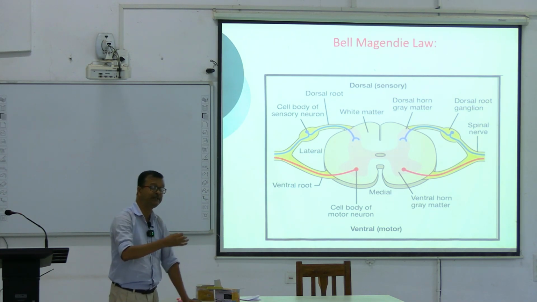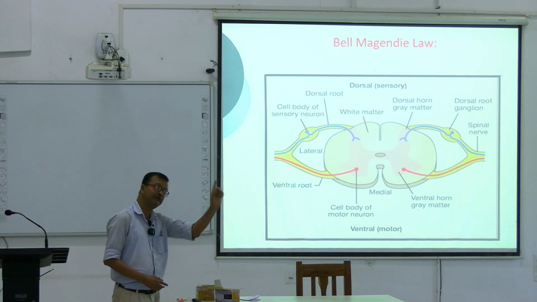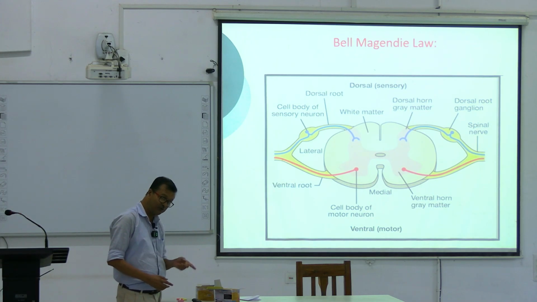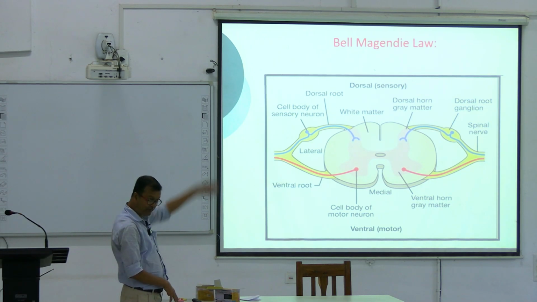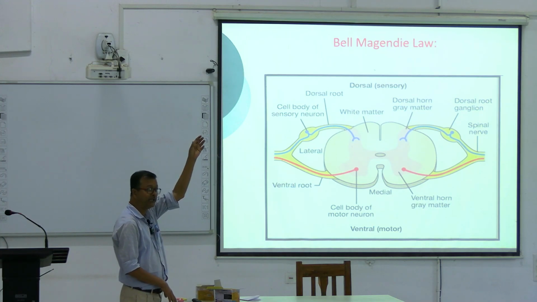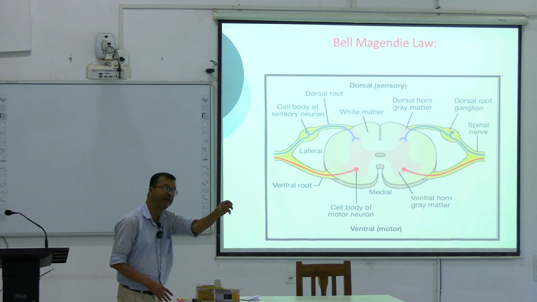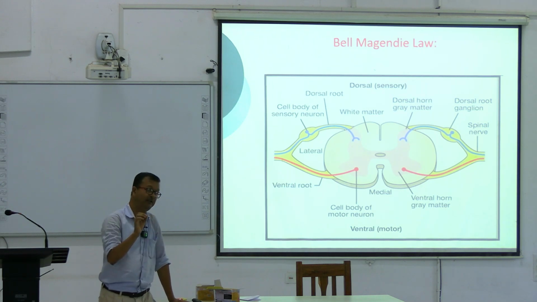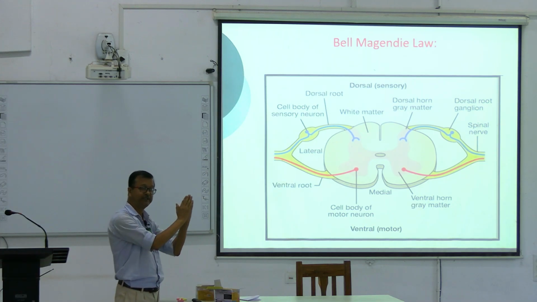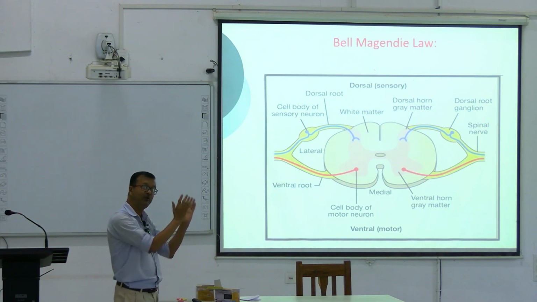From the spinal cord, what happens? The second order neuron starts. Where does it go? The second order neuron can be either crossed or uncrossed. If it is crossed, then it will join the ALS pathway, the anterior spinothalamic or lateral spinothalamic. That is the second order neuron. Where does it end? In the thalamus. Which portion of the thalamus? The ventral posterolateral nucleus, VPL, of the thalamus. That is the nucleus of the thalamus where they will end.